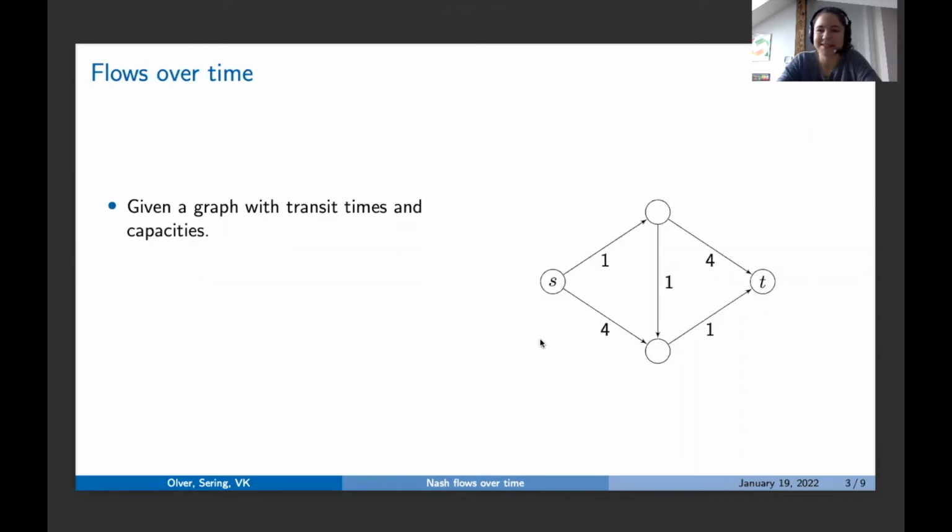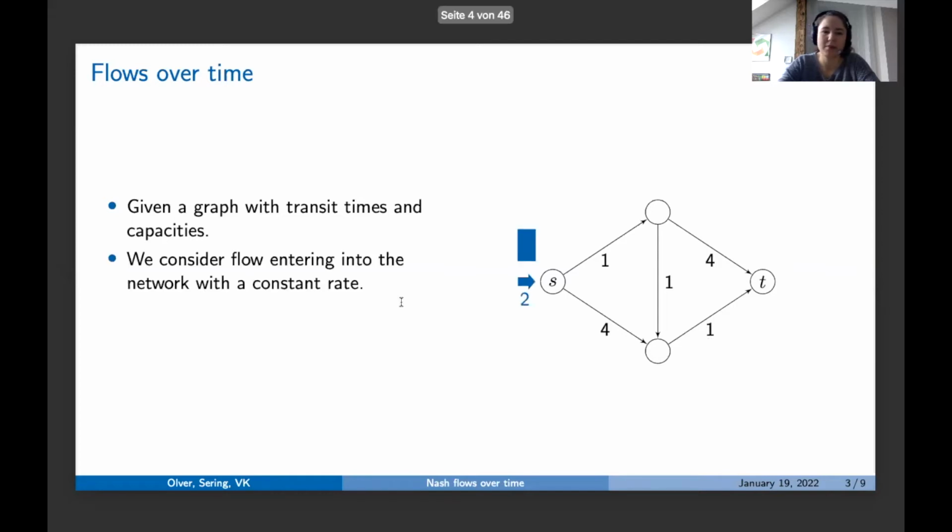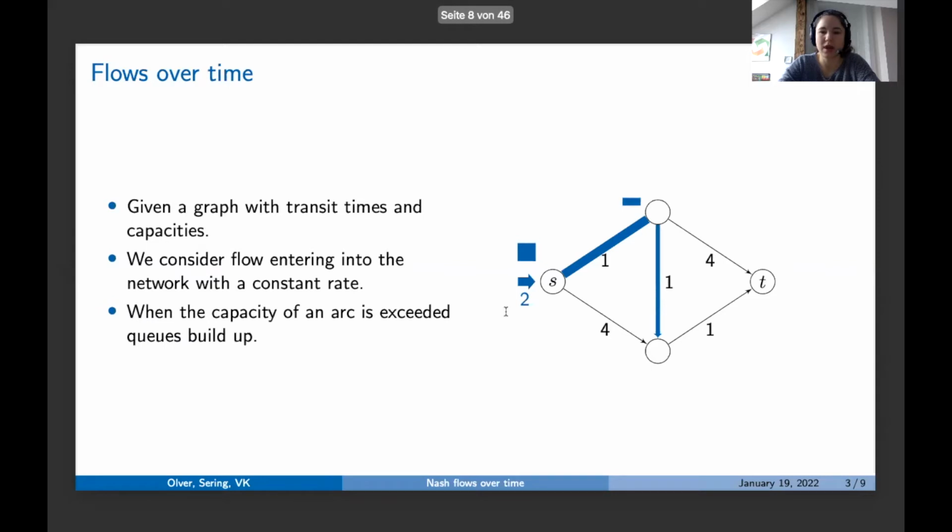All right, so let's introduce the model. And first of all, let's introduce flows over time. For flows over time, we are given a graph with transit times and capacity. The transit times are depicted here, and we assume that all capacities are just one. And then we consider some flow entering into the network with a constant rate, and then traveling over time through this network.